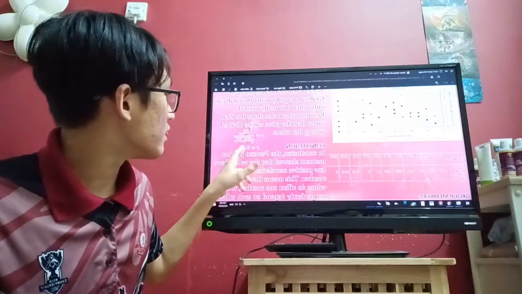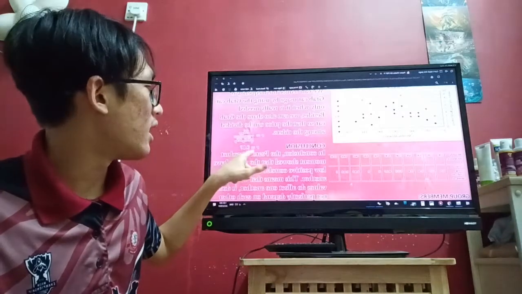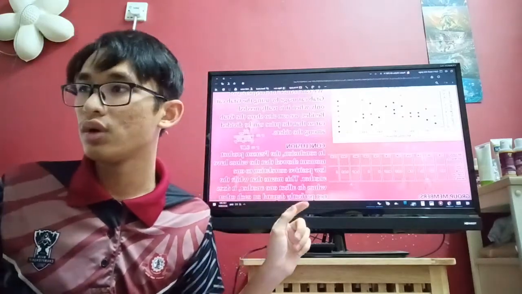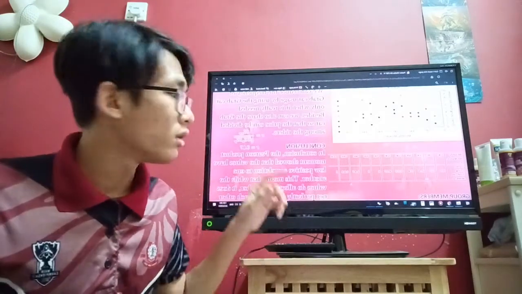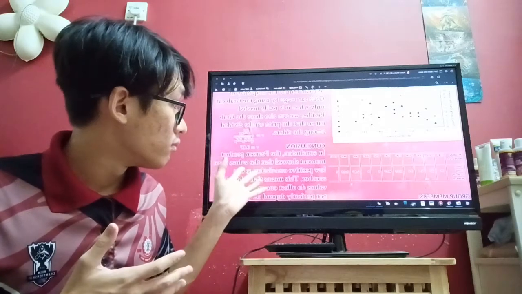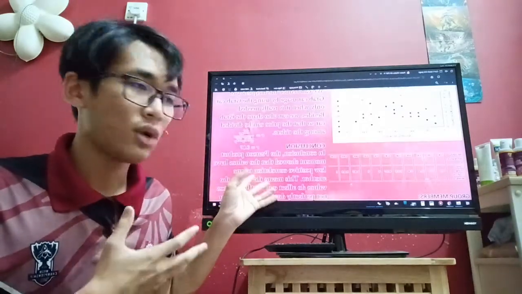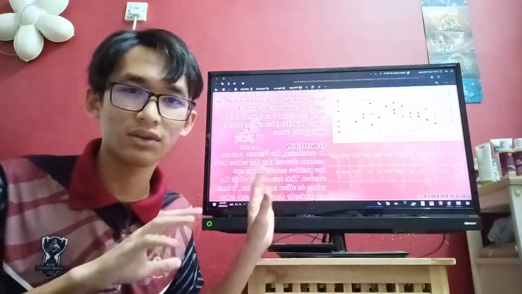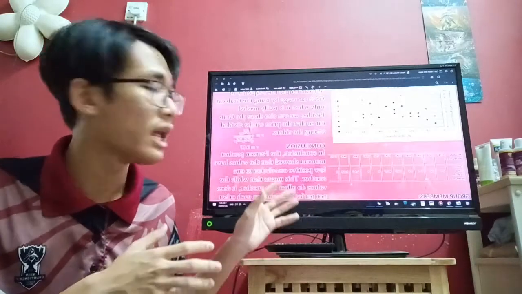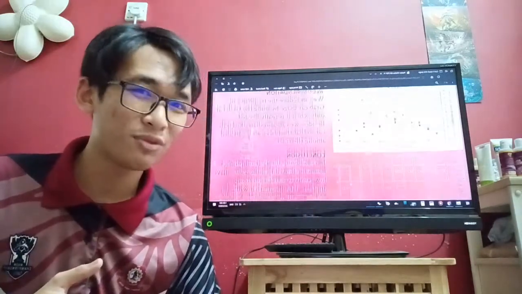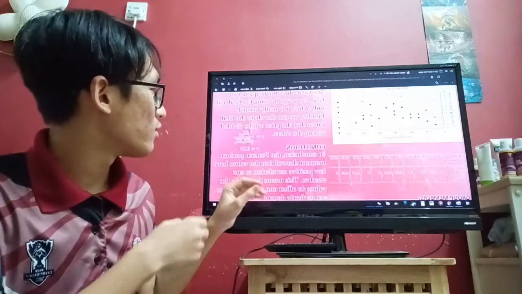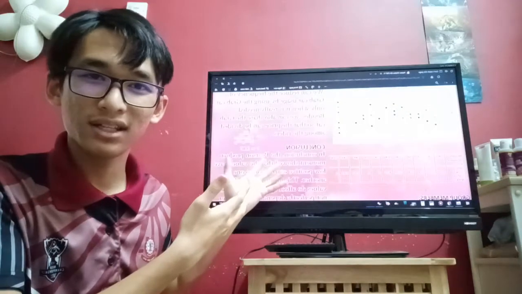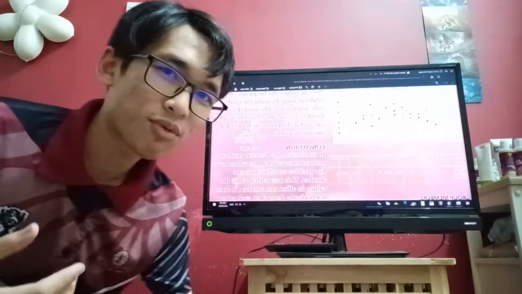So as you can see here, the Pearson product moment that we got is 0.17. According to my calculations before, the numbers that we get are quite high, which is, if I remember correctly, in the range of 400 to 500. It's not exactly practical to put that kind of number here, so we need to use Pearson product moment in order to get a more accurate reading. What does this Pearson product moment tell us?